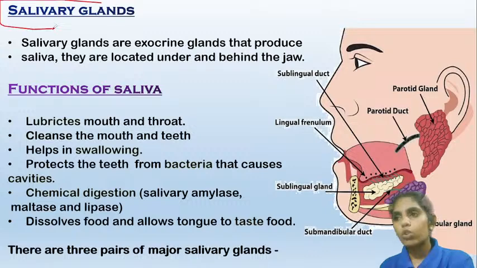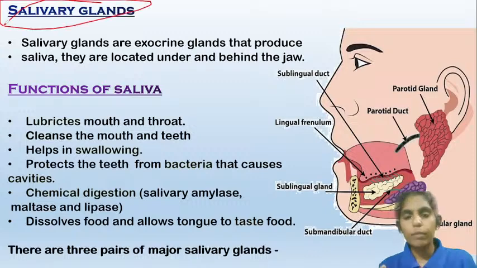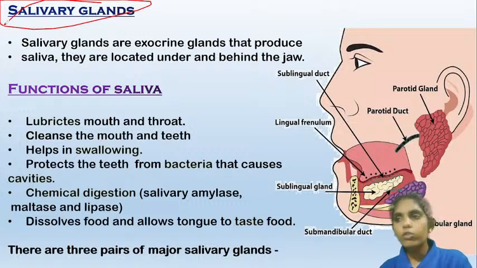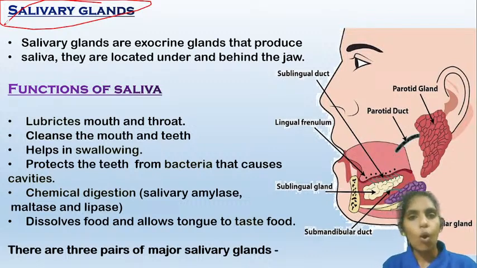The major function of the salivary glands is to produce saliva. You all know that saliva is the fluid which is secreted in the mouth. It helps the food to be turned into a bolus. And what is the composition of the saliva? 99% of the saliva is water, but the remaining 1% contains different enzymes, ions and salts. It also contains small amounts of mucus.